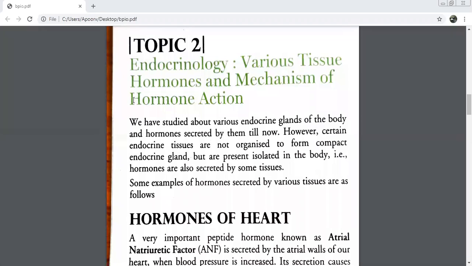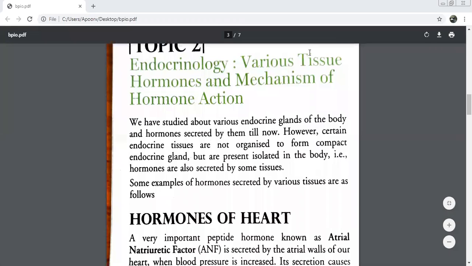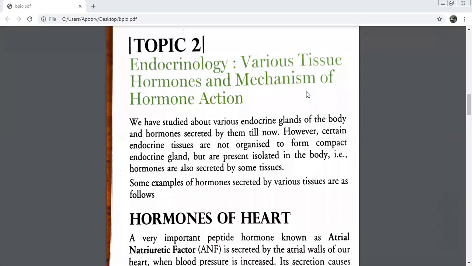Look at this heading. Various tissue hormones and the mechanism of hormone action. These are the two things we are going to study. So we are not studying about the gland hormones. We are going to study about tissue hormones. Everybody is clear with the difference of gland hormones and tissue hormones? Yes, ma'am. So let's do some examples of hormones which are secreted by tissues and not by glands.